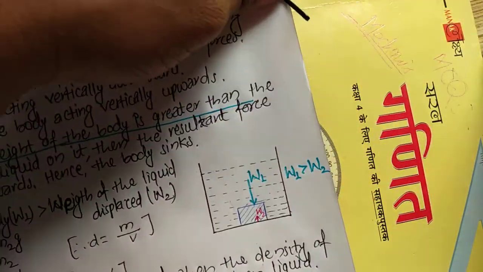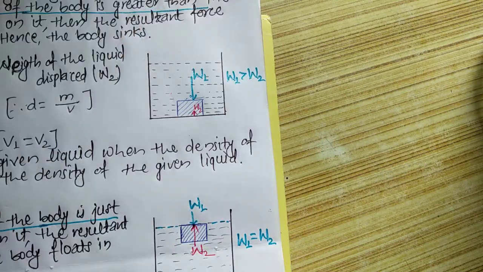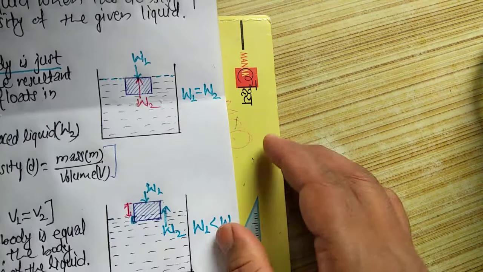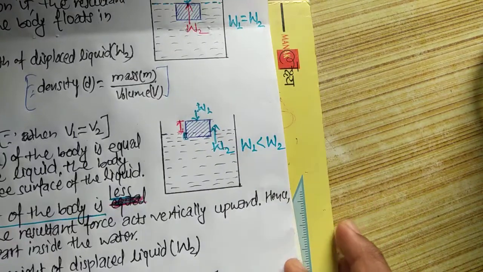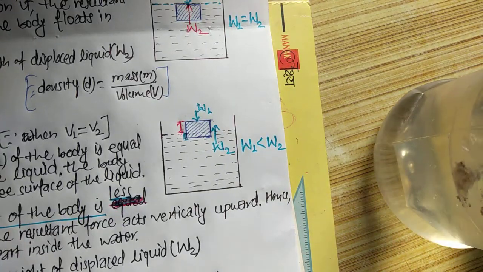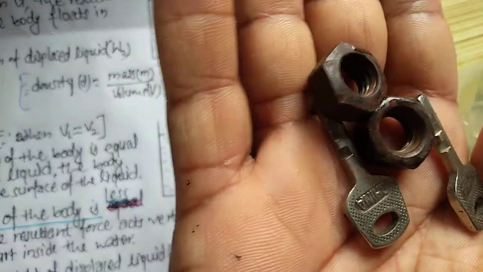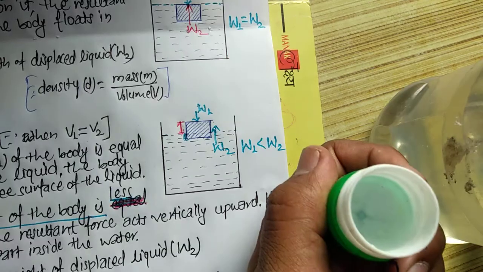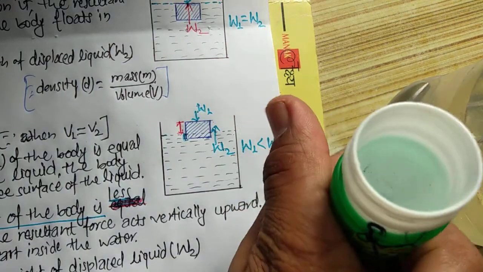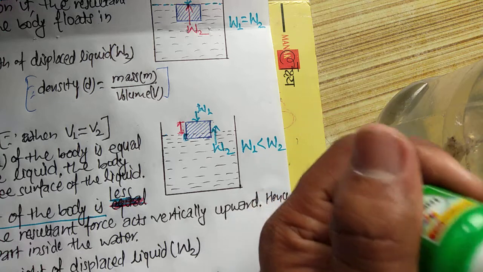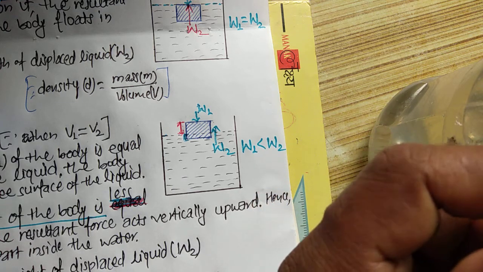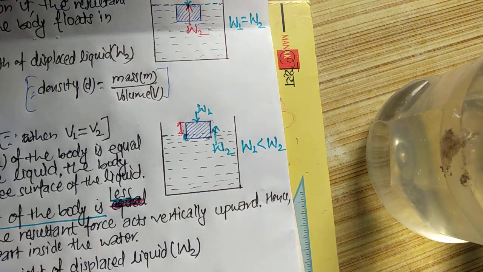So this is the law of flotation. So I am going to demonstrate this. For this case 3 I am going to demonstrate. Inside it there are some metals I have kept here, keys. I am going to remove them, and the box is empty now. And when I keep this box in the liquid, what happens?